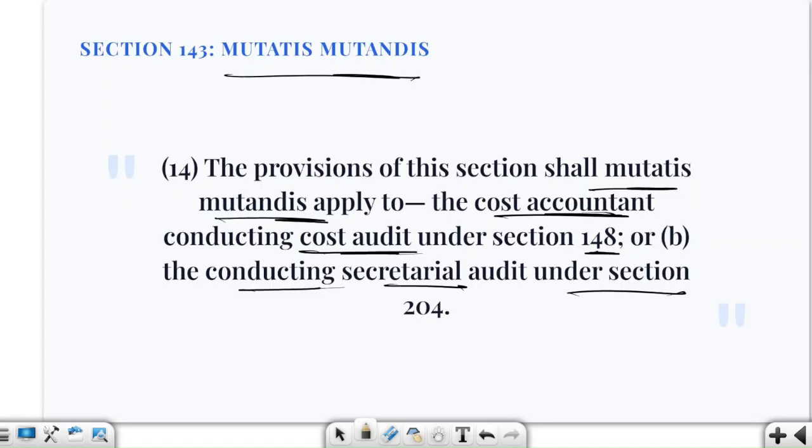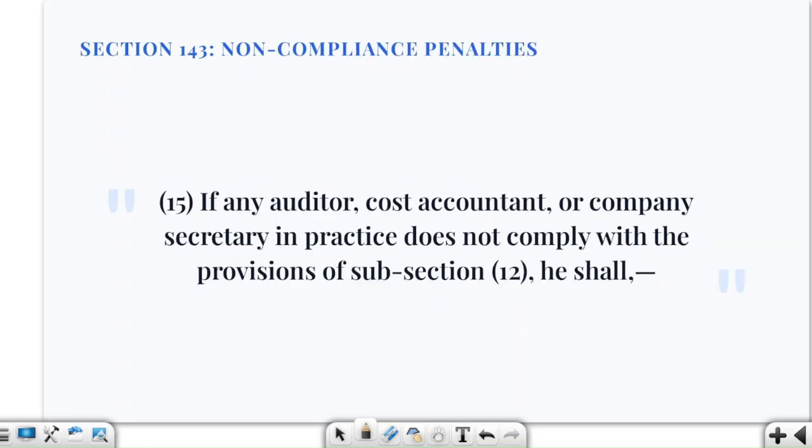All the necessary and applicable clauses are applicable to them also. Section 143 is applicable to them also, and if they are not reporting any frauds, then what will happen? Non-compliance is going to attract penalties.